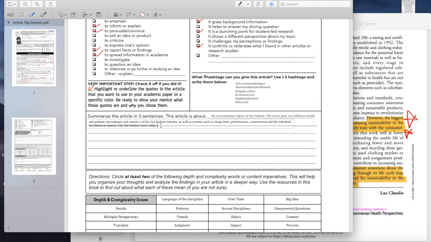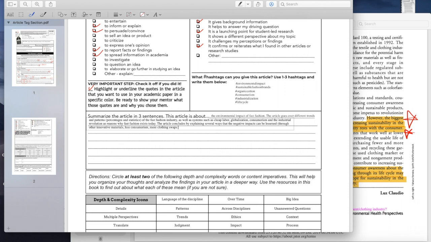Next part is about summarizing the article in 3 sentences. It's really important that we learn how to summarize something that took 8 pages to write into 3 succinct sentences. It's another really great skill and tool for us to learn how to read critically. So here we go. I wrote that this article is about the environmental impact of fast fashion. The article goes over different trends and patterns such as percentages and statistics of the fashion industry, as well as systems such as cheap labor, globalization, consumerism, and the Industrial Revolution as reasons why fast fashion exists today.